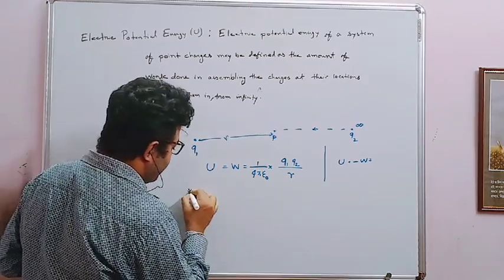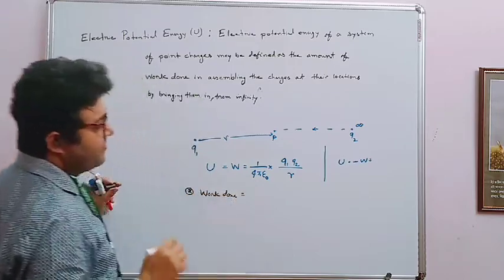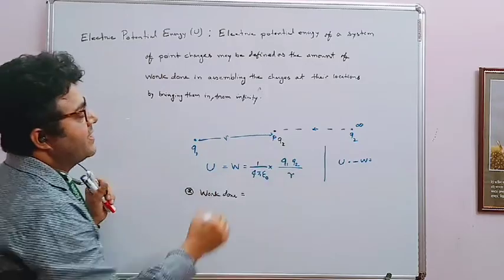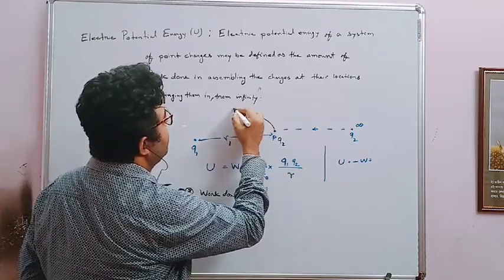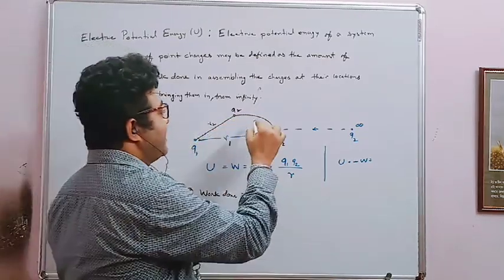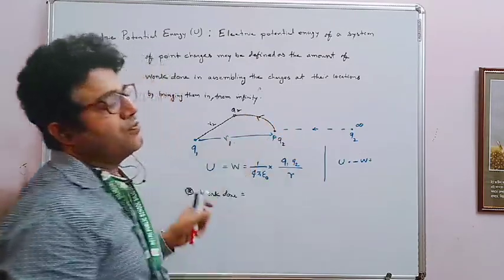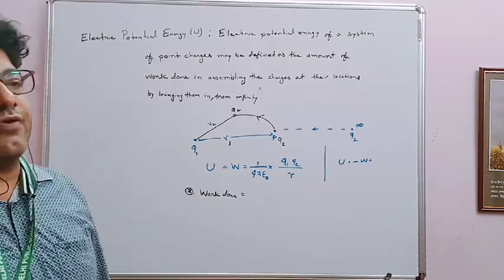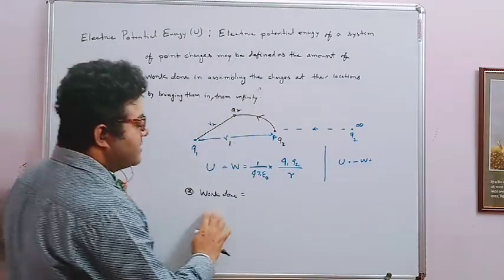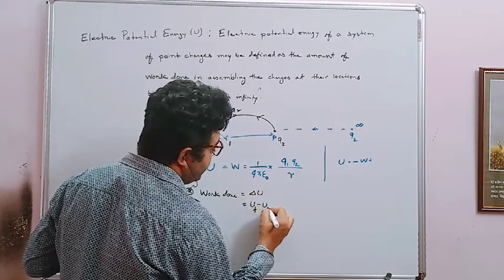And one more important thing, very important, work done. Why? Because Q1 is the charge particle and you bring the charge particle Q2 from infinity, and now you move from suppose R1 position to R2 position. Now the examiner can ask you, when the charge particle Q2 moves from R1 position to R2 position, what is the work done? So when you have this type of question, not only one position, you are going from one point to another point, then the work done is the change in potential energy, that is final potential energy minus